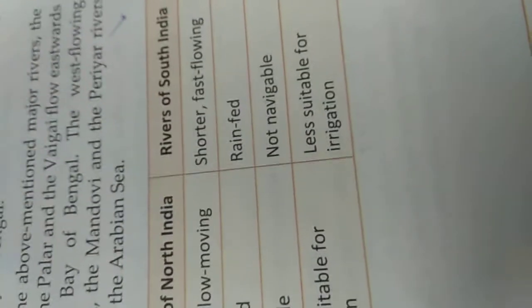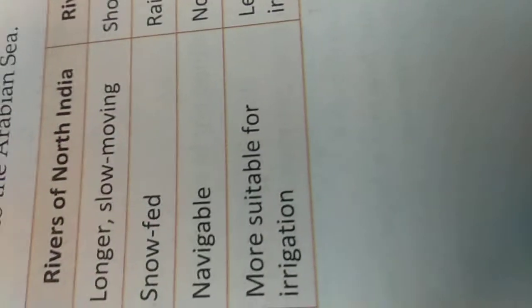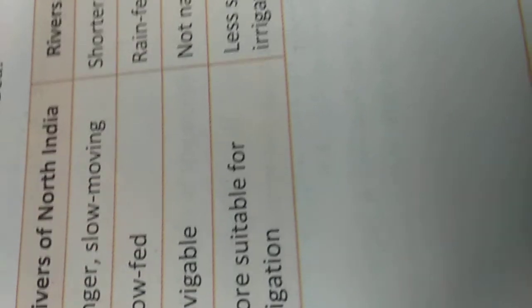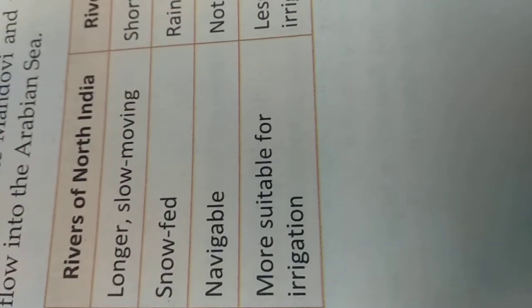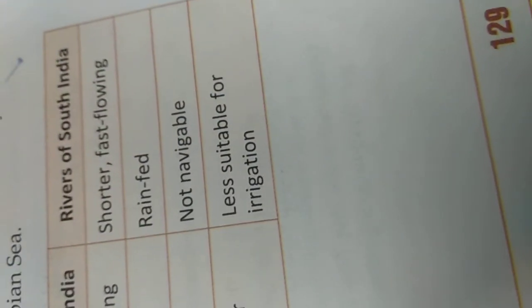Okay. Now some differences between the northern rivers and southern rivers. Northern rivers are long and slow moving. Southern rivers are shorter and fast moving. Northern rivers are snow fed and southern rivers are rain fed. Northern rivers are used for navigation. Southern rivers are not navigable as they flow over rocky areas. Northern rivers are more suitable for irrigation, whereas the southern rivers are not much suitable for irrigation. Chapter completed.